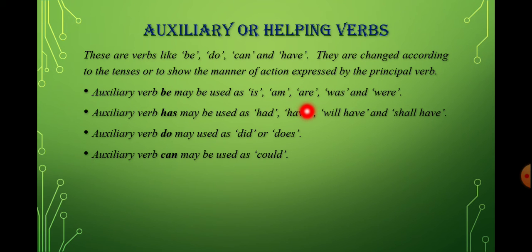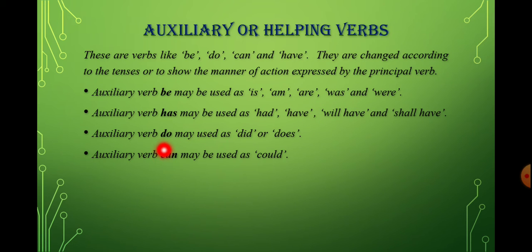I am a good dancer. So here I am talking about myself, that is singular. With I we use the helping verb am, and was and were are the past tense of is and are. For the auxiliary verb has, we normally use had and have, or with the future tense we can use will have or shall have. So you can see how the auxiliary verbs, or helping verbs, change with the change in the tenses. If it is present tense we write is, if it is past tense we write was.